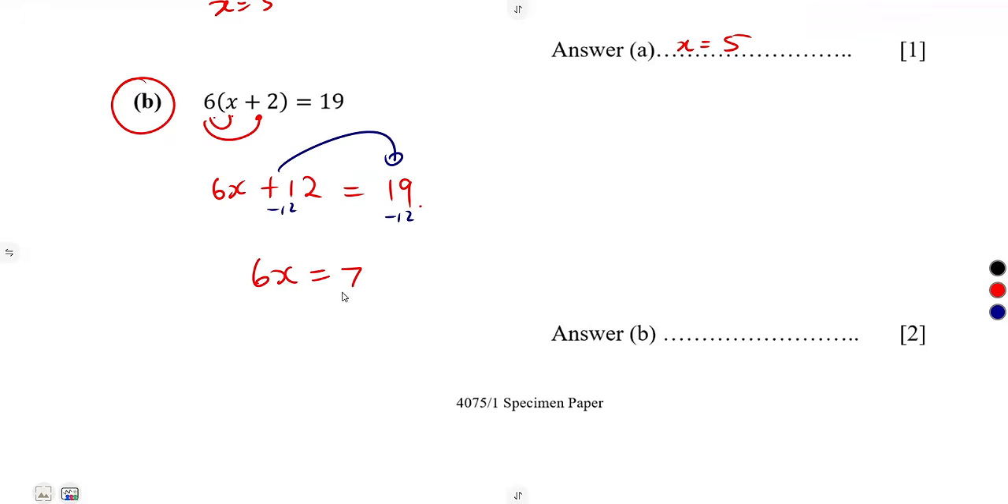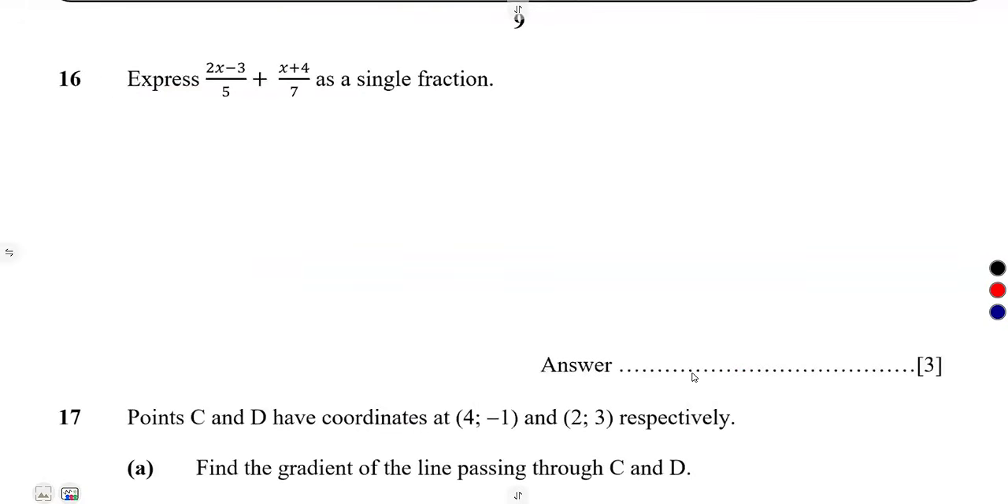That is going to give us a 7. So divide by 6, divide by 6. X is equal to 7 over 6. I'm done. Or 7 divided by 6, that's 1, remainder 1 over 6. So you can write it as 1 and 1 over 6. I have solved for x.